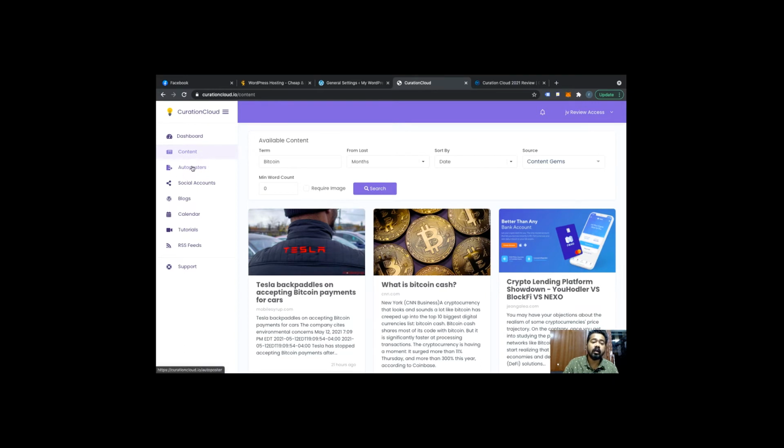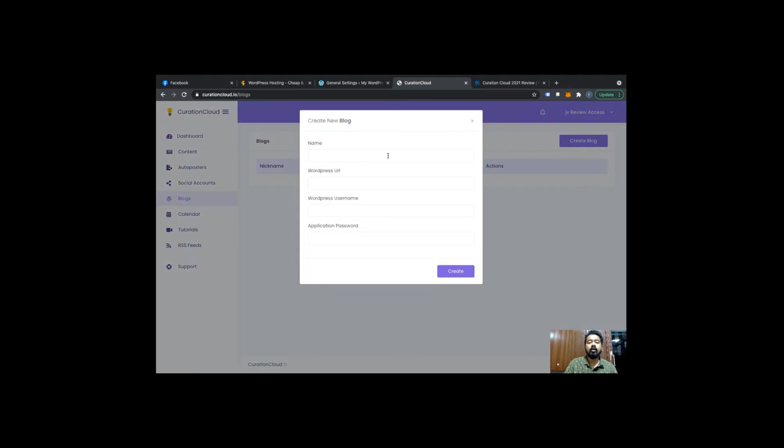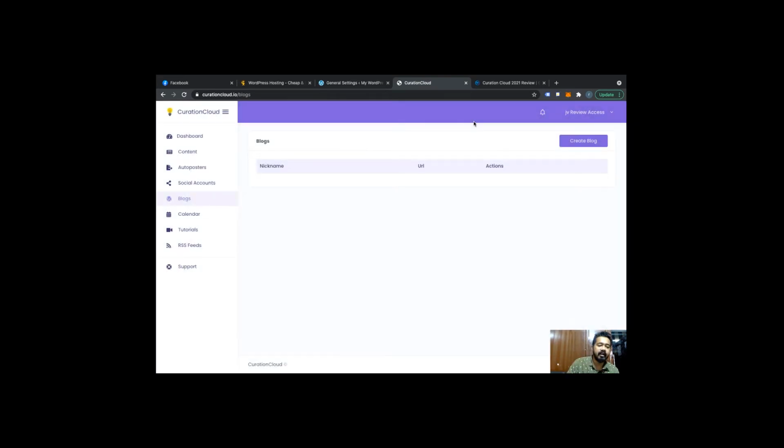So this content part will all work for you, and in the blog section you can add your website. For example, if you want to add your WordPress blog, you have to give a name to your blog. It's like a nickname, which will only be shown here. And here you put your WordPress URL, then your WordPress username, then your WordPress password. Then you create, and your blog will be added.